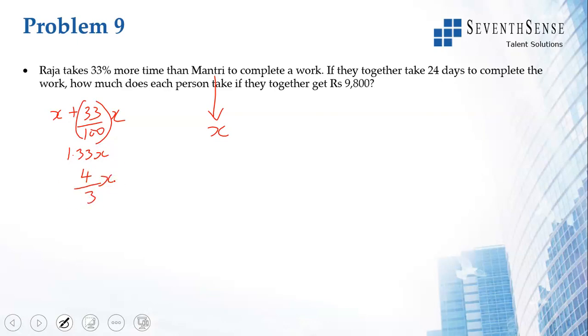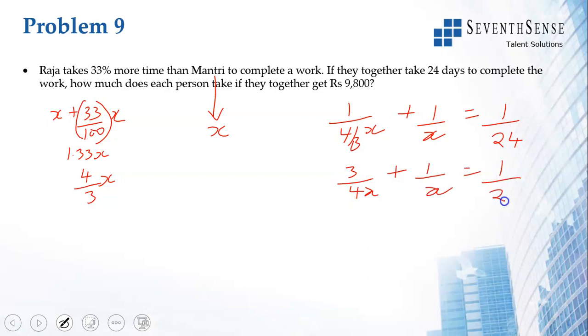So in this video, in the second slide, we saw Chublu and Bablu. We had some people there. This is following that format. So Raja is taking 4 by 3x, Mantri is taking x days. So together they are working. Their 1 day's work is 1 divided by 4 by 3x plus 1 by x is equal to 1 by 24. So I can write this as 3 by 4x plus 1 by x is equal to 1 by 24. If I take the LCM, 4x, 3 plus 4 is equal to 1 by 24. 7 into 24 by 4 equals x.